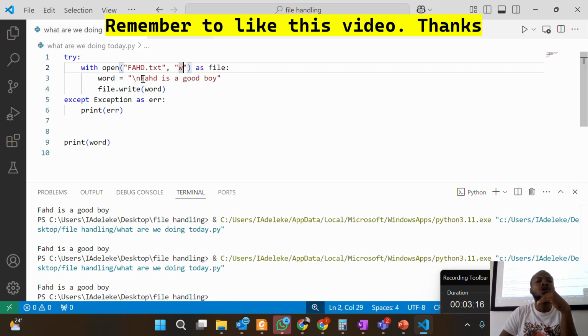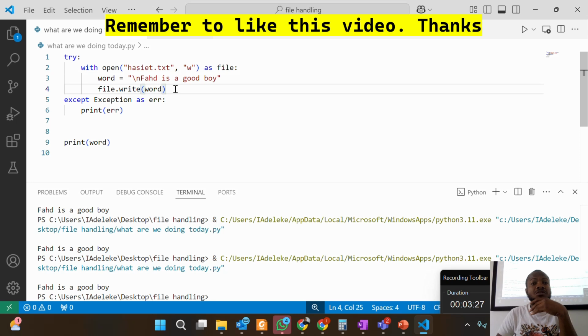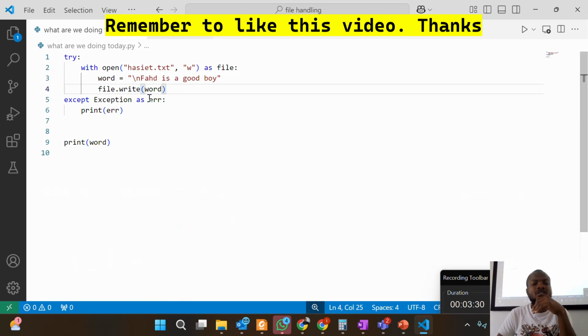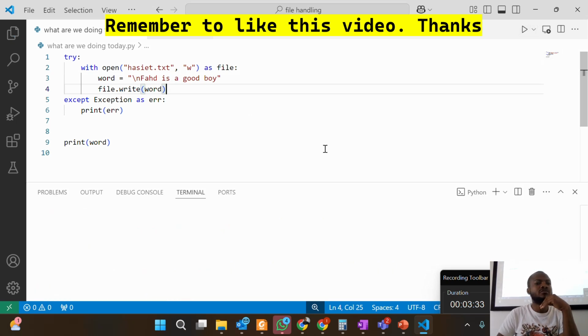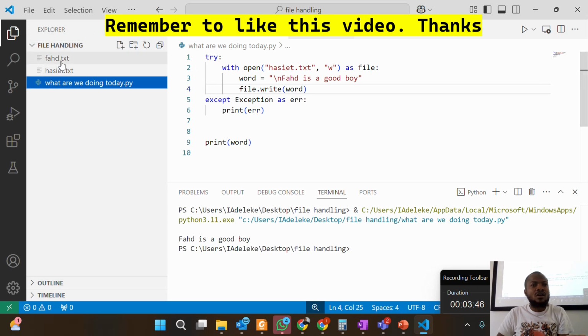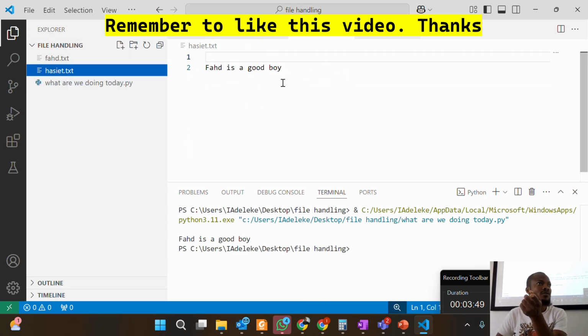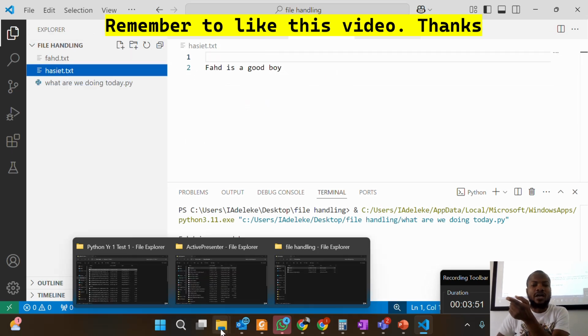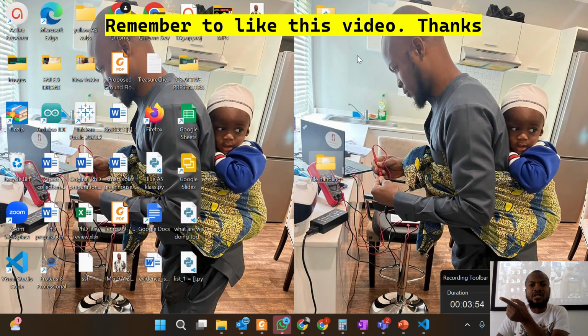So let's try to append to a file that does not exist. So let me call it asset. Okay, asset.txt. Does it exist on my computer? No. But I'm trying to write Fad is a good boy to this file. So let's run it. Any error? No error. The file does not exist, so it will create the file. That's what I told you guys, isn't it? Can you see asset.txt is now here? Do you understand? If you go to the folder on my desktop, you should see it there.